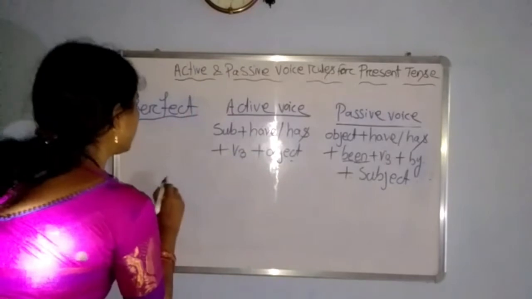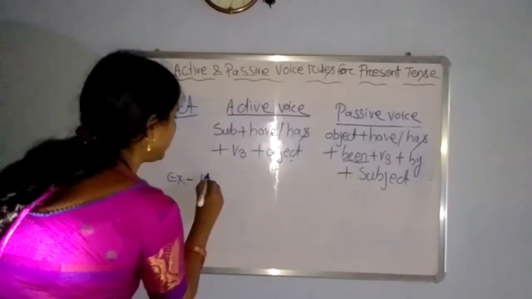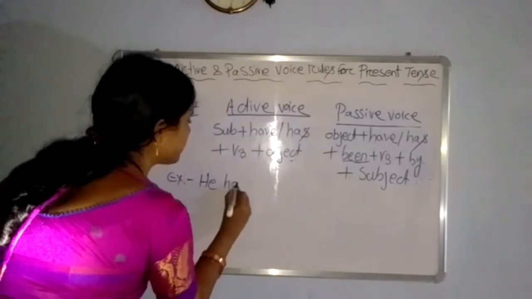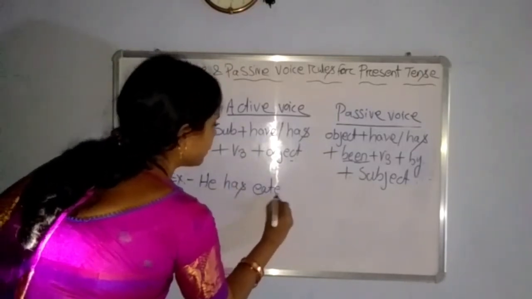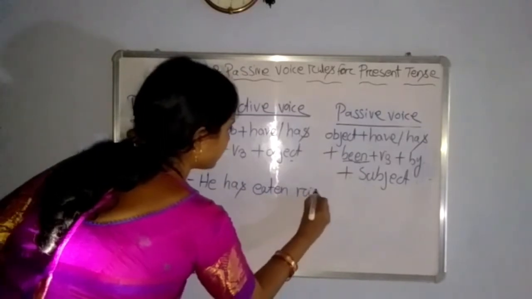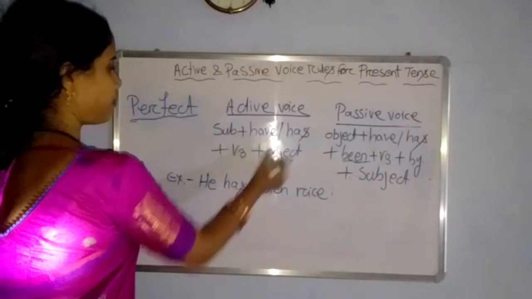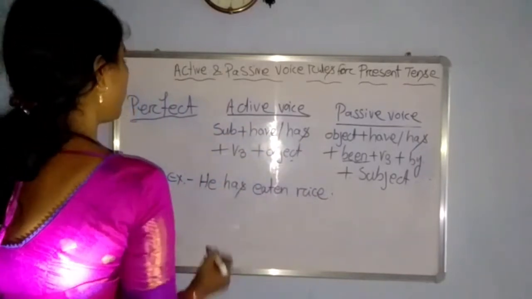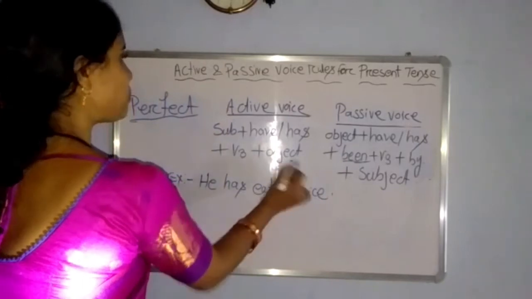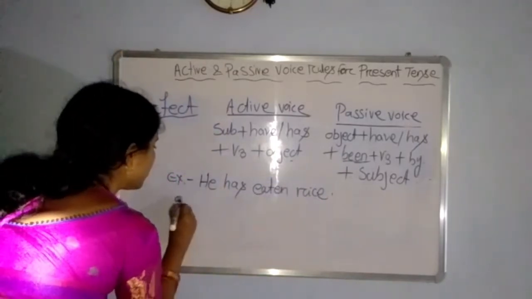And let me give you an example. He has eaten rice. Subject plus have or has plus V3 plus object. When you convert it into passive voice, it will be first the object, rice.